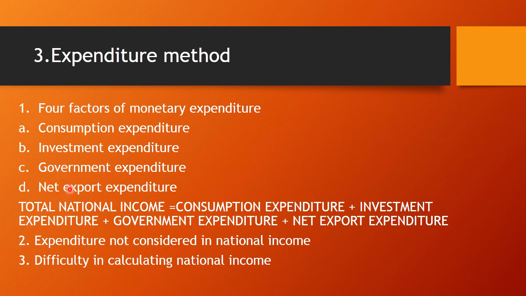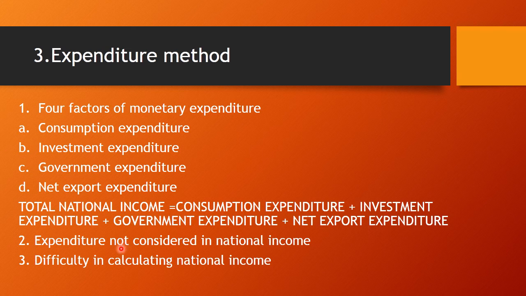Next is net export expenditure. The expenditure on import of foreign goods by citizens of the country is expenditure of the country, and our export is expenditure incurred on goods by foreign citizens. Therefore, the difference between exports and imports is called net exports, which is included in national income. So we can say the total national income under this method is consumption expenditure plus investment expenditure plus government expenditure plus net export expenditure.